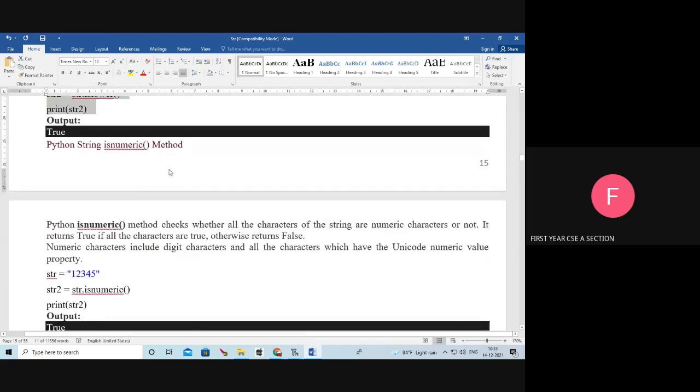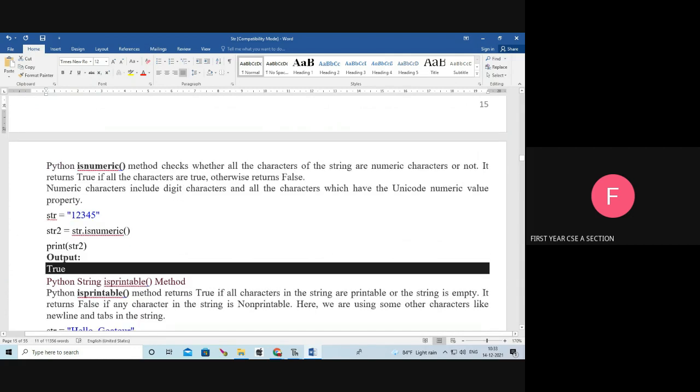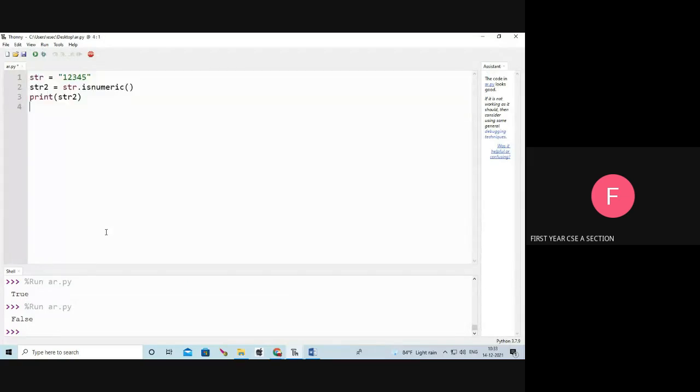Next is the isnumeric function. The isnumeric function checks whether all the characters of the string are numeric characters or not. For example, str equal to 1, 2, 3, 4, 5. Whether the str is numeric? Yes, all are numbers, so it is numeric. Okay, so it returns true.